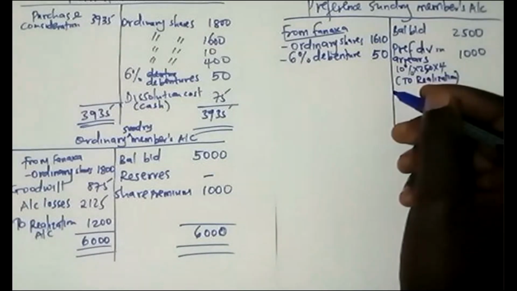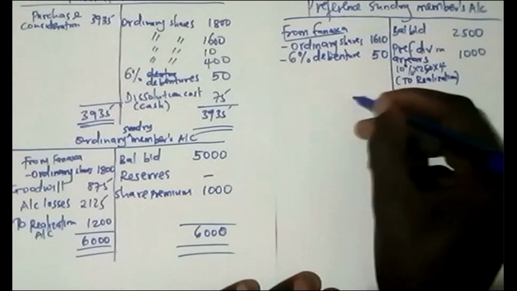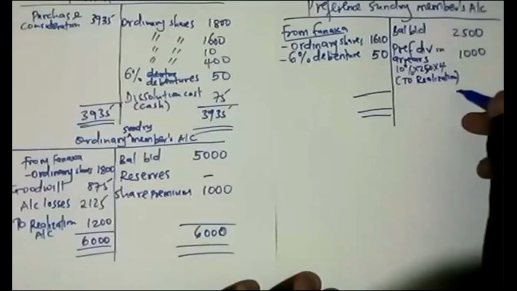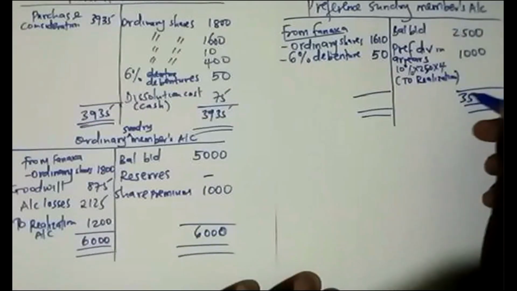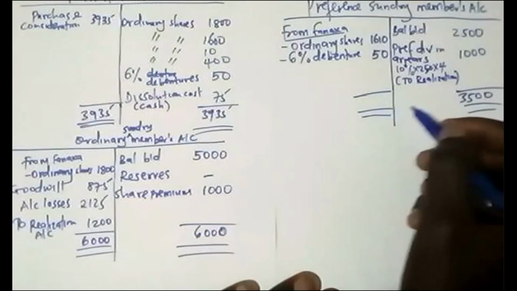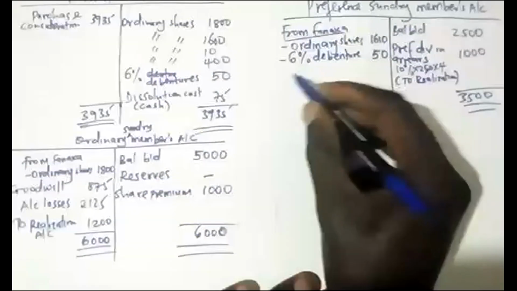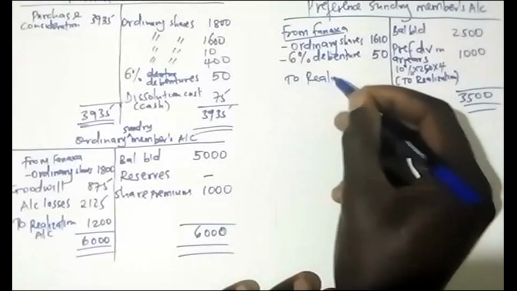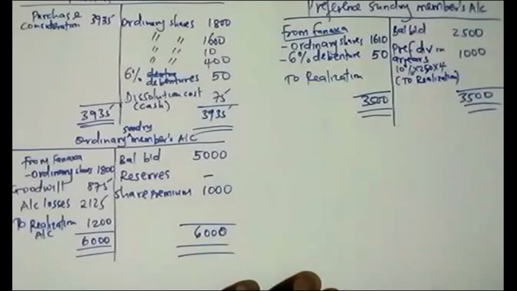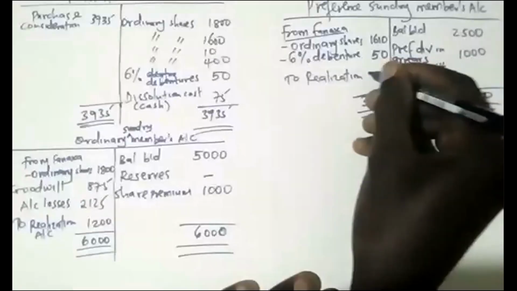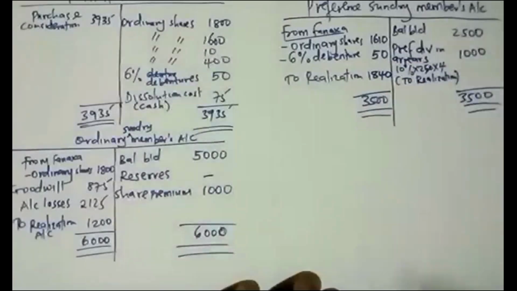So which is the balancing figure? Remember, this is 3,500. So to realization, 1,660, because 1,610 plus 50 is 1,660, minus 3,500. So this is 1,840.